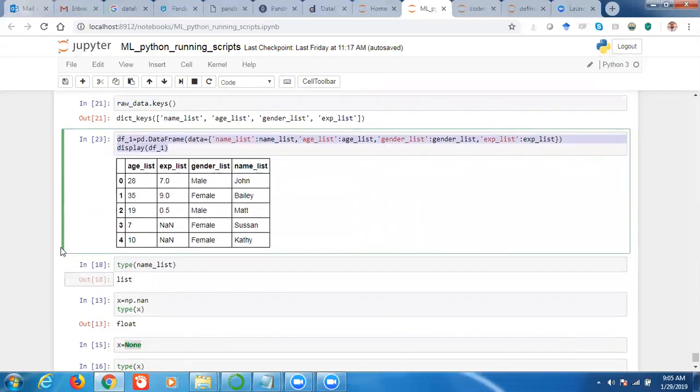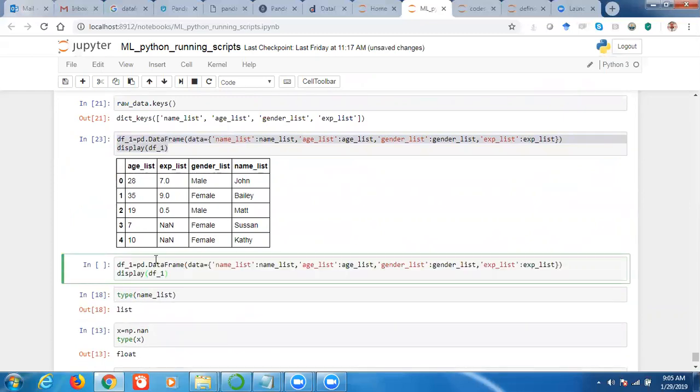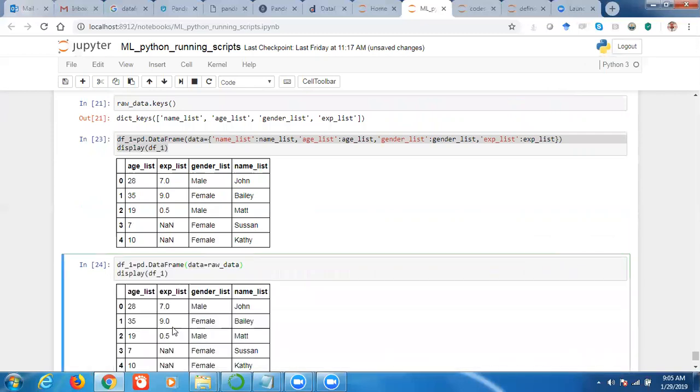We can create it in this format also. These are one and the same thing. So we have saved our data in a dictionary, and then we have created a data frame from this dictionary.